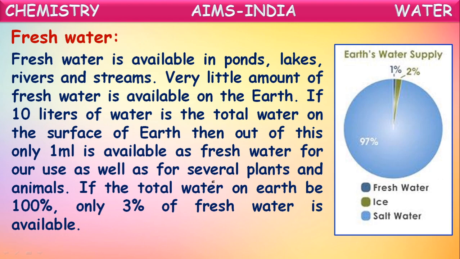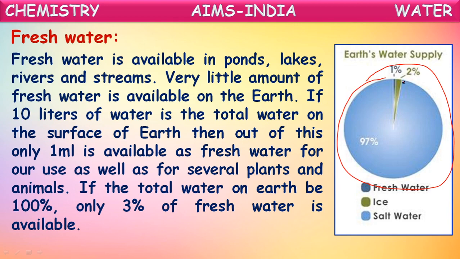This total is 100% of the water available on the earth's surface. Out of this, the blue colored part is sea water or ocean water, which is salty in nature, so it cannot be used for our regular usage. And the remaining 3% is available for us as fresh water.